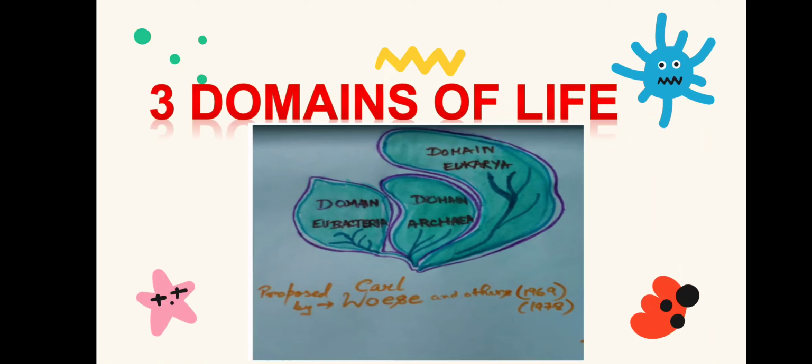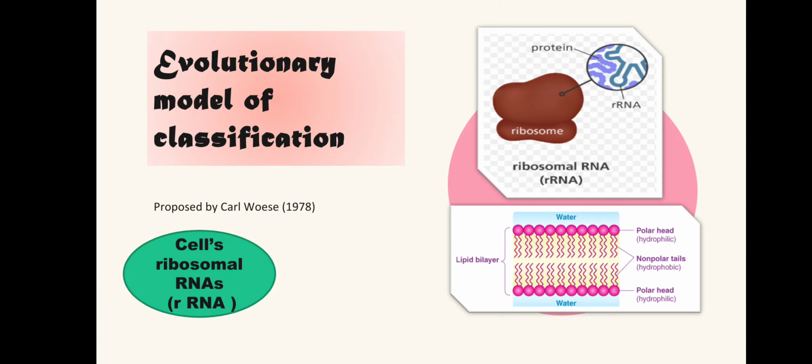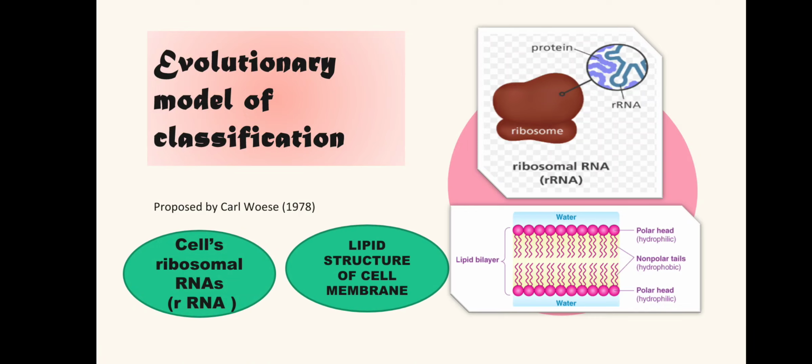Domain Eubacteria, domain Archaebacteria, and domain Eukarya. These were proposed by Carl Woese and others in 1977 and 1978. It is called the evolutionary model of classification. The basis of differentiation between those three leaves is the cell's ribosomal rRNAs, which is the structure given over here on the right-hand